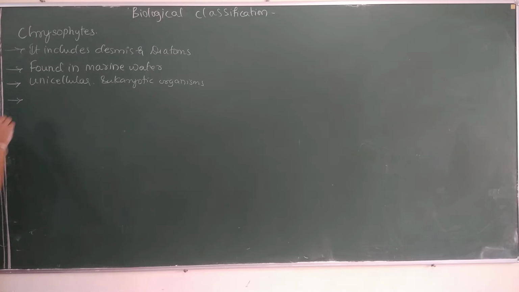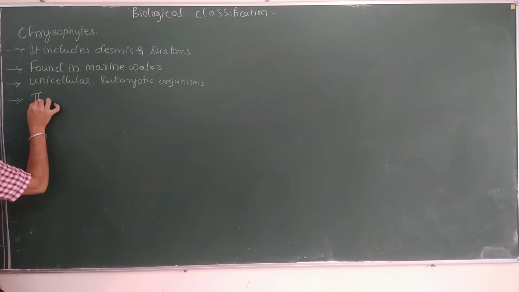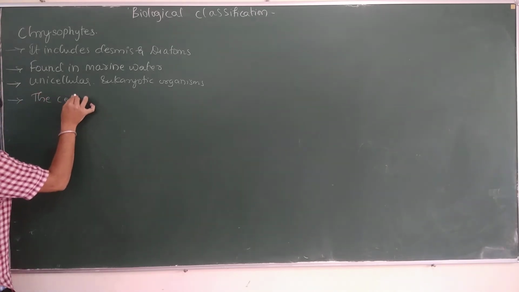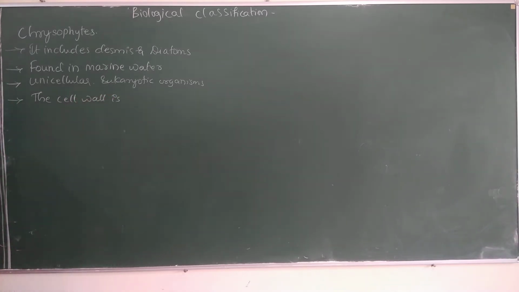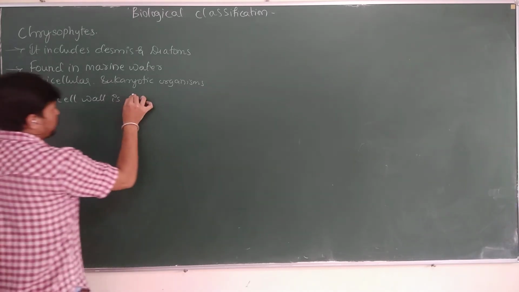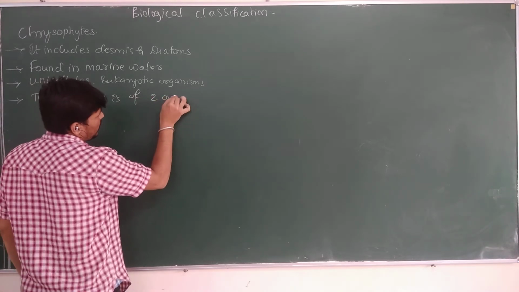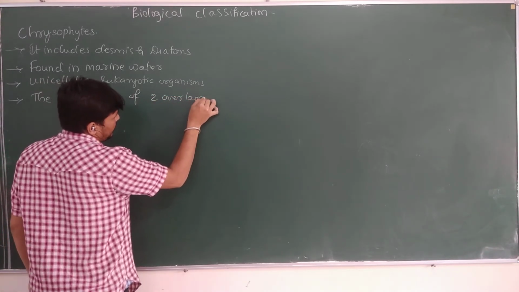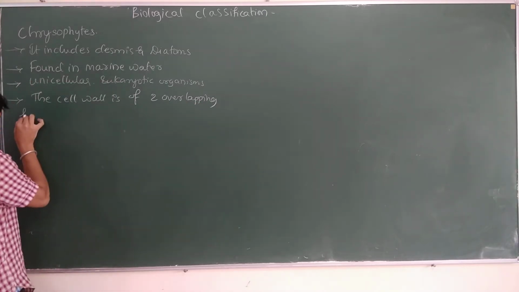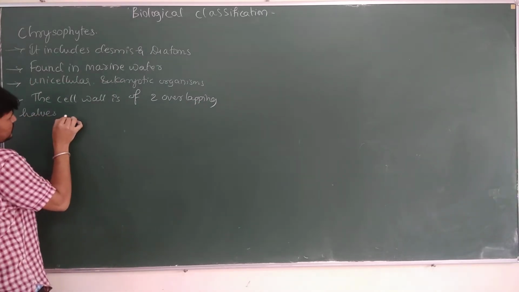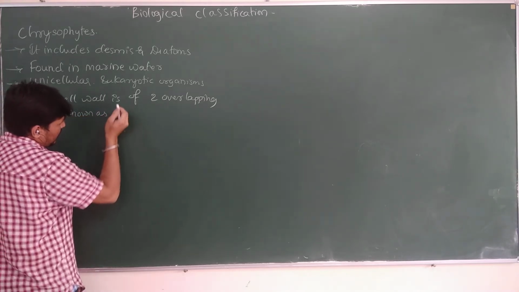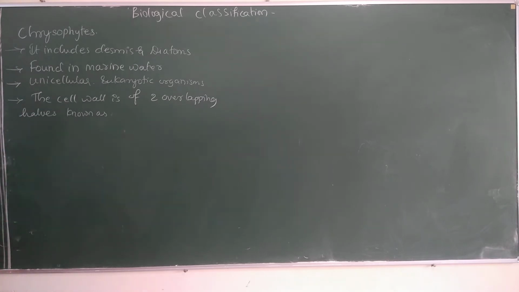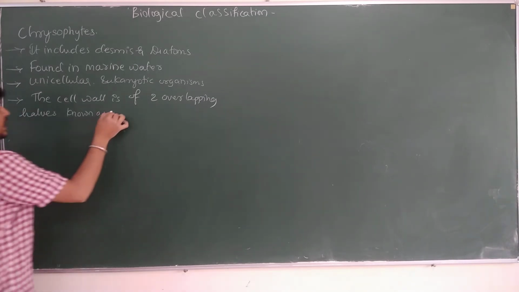So the cell wall is made of two overlapping halves known as epitheca and hypotheca.